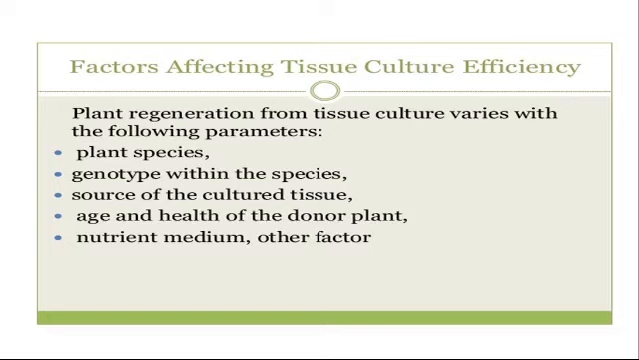Temperature also influences various physiological processes such as respiration and photosynthesis. The normal temperature range required for efficient culture formation is 20 to 27 degrees Celsius, but that may vary depending upon the genotype. The optimal temperature conditions will vary according to the different genotypes. So all these are the different factors which affect tissue culture efficiency.